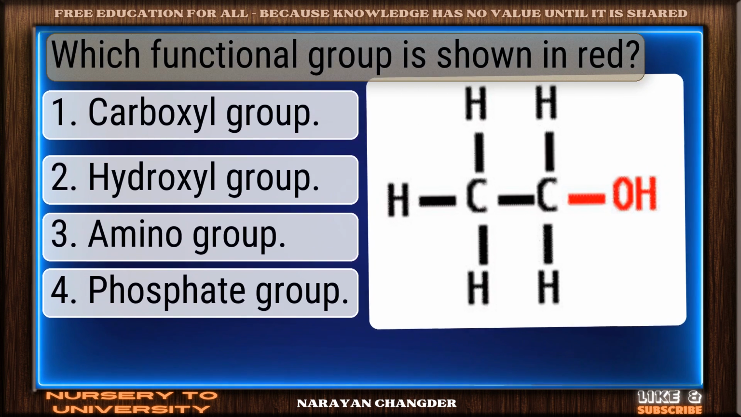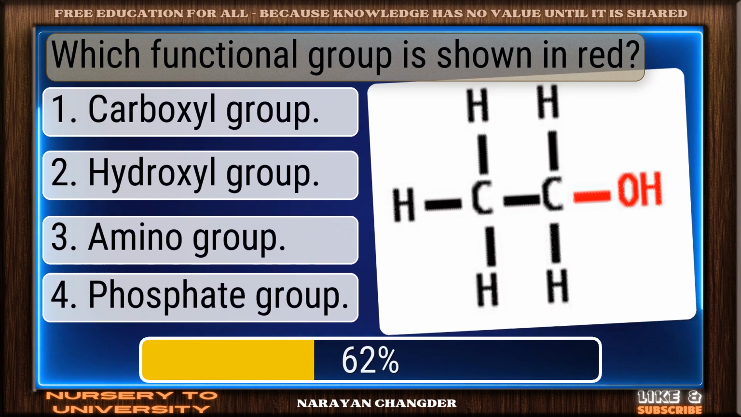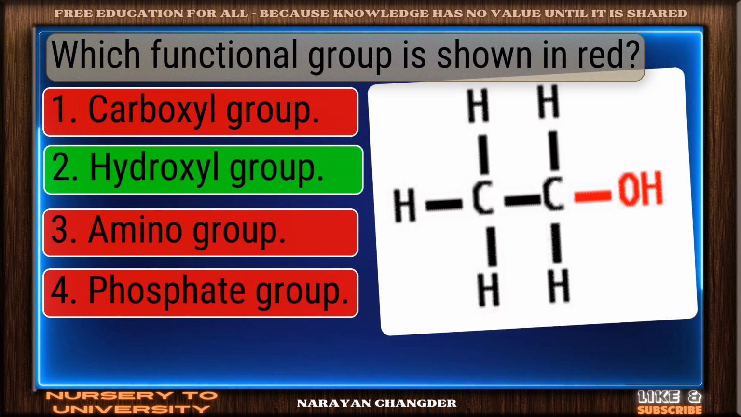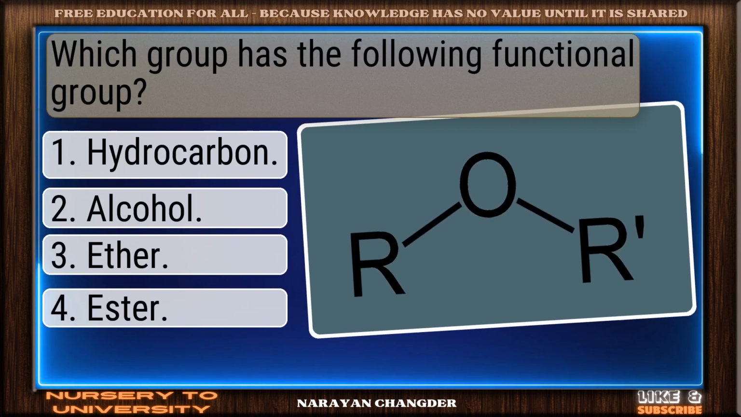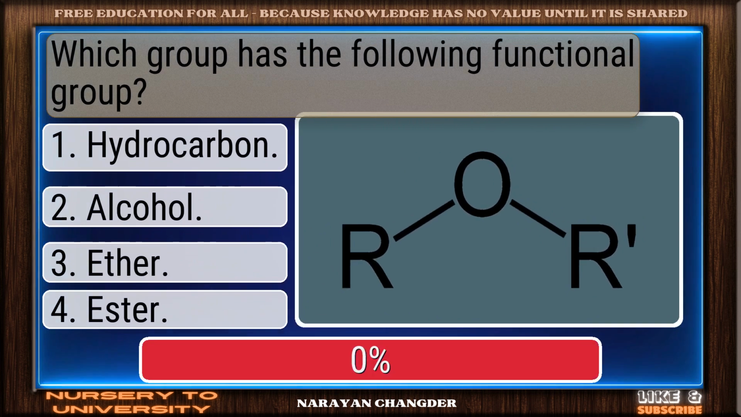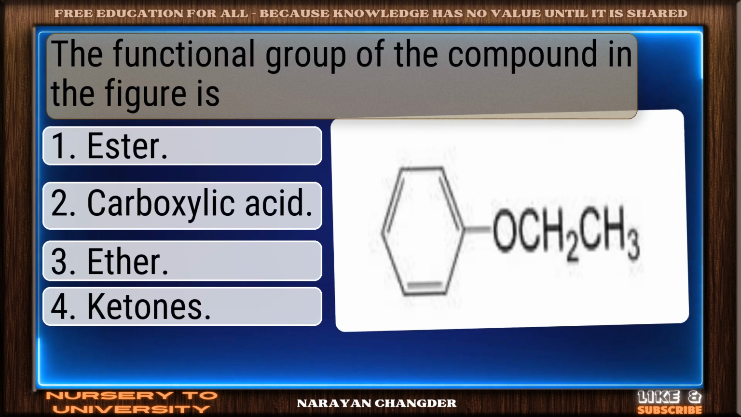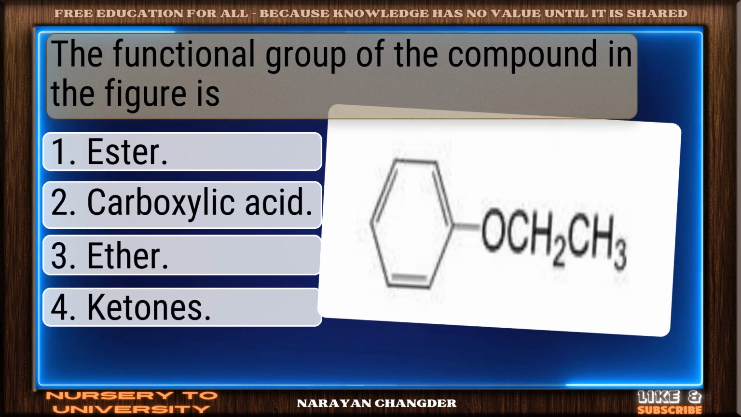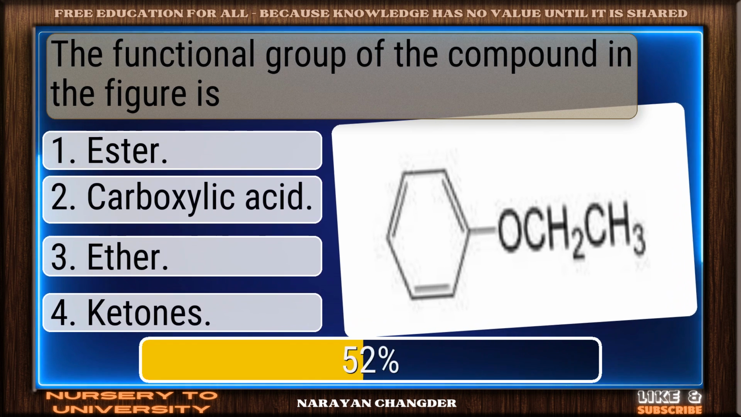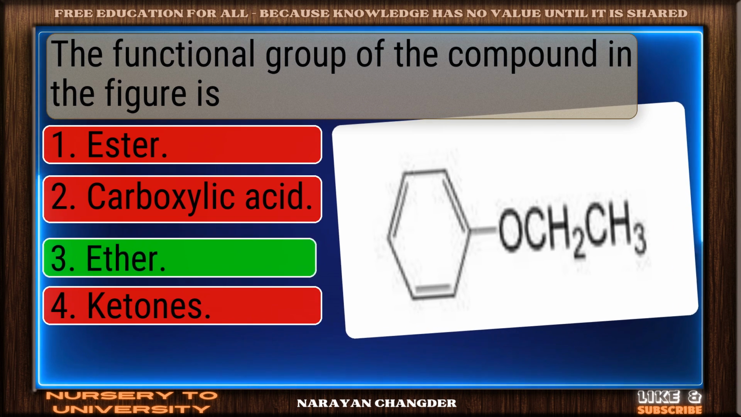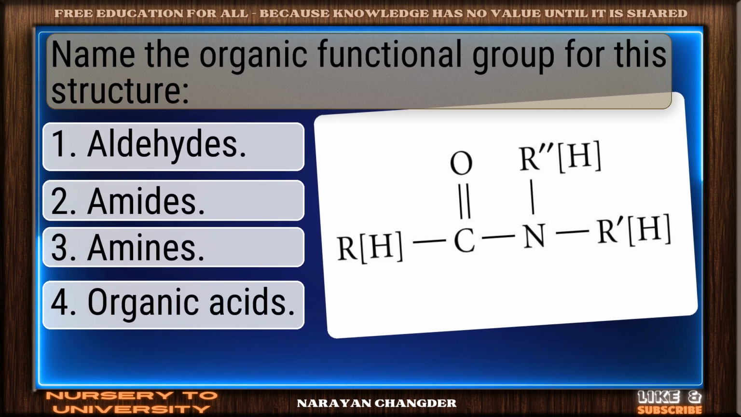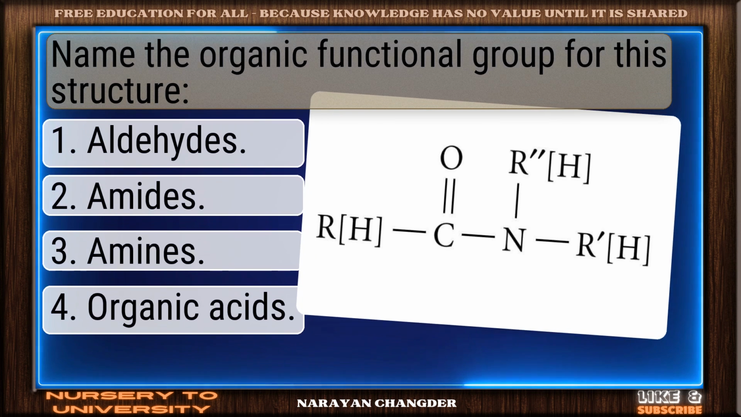Which functional group is shown in red? Outstanding effort, hydroxyl group. Which group has the following functional group? Correct response, ether. The functional group of the compound in the figure is. Confident and correct, ether. Name the organic functional group for this structure.